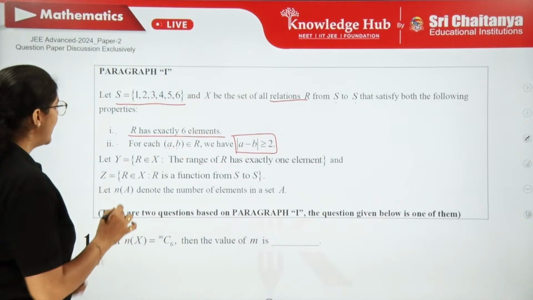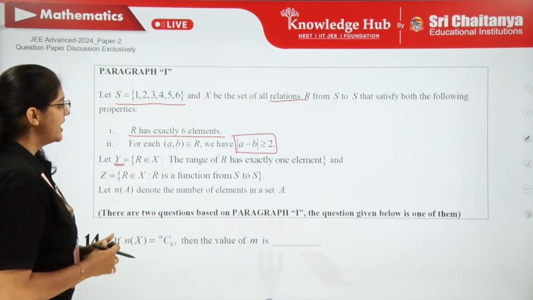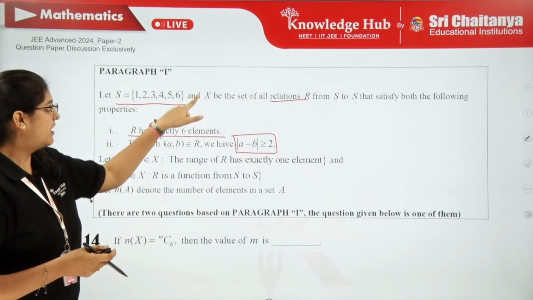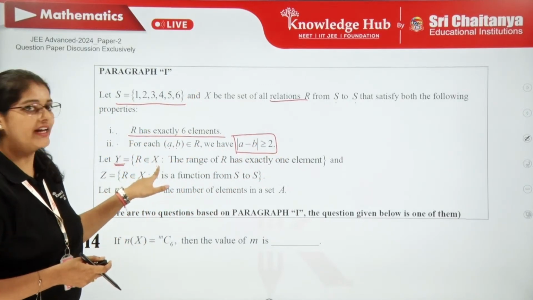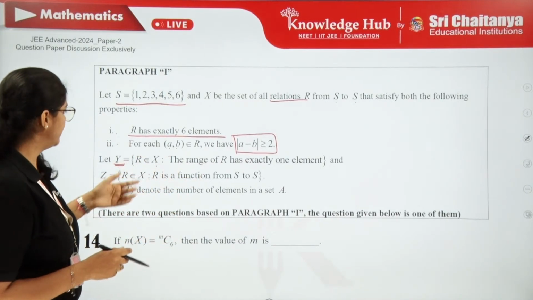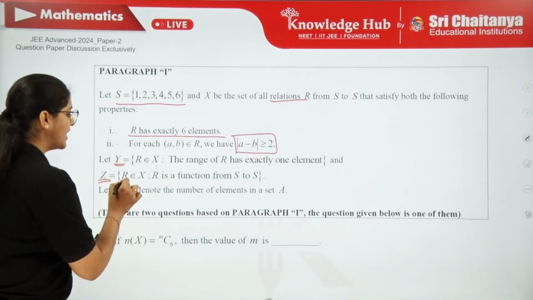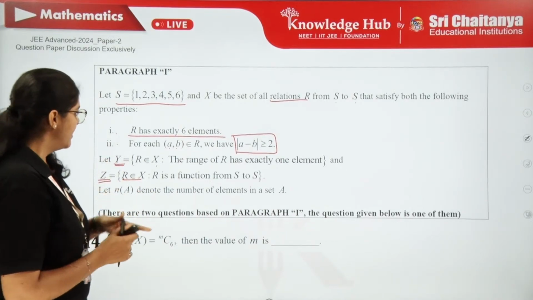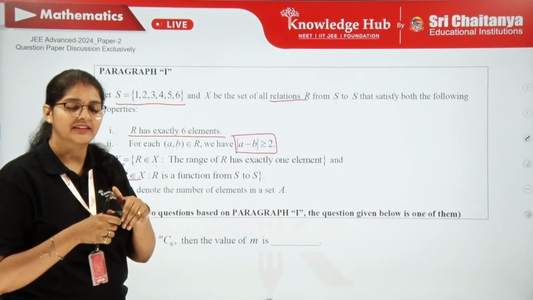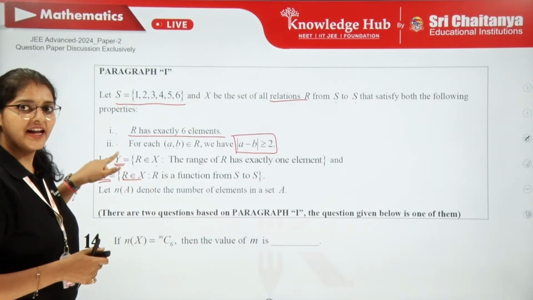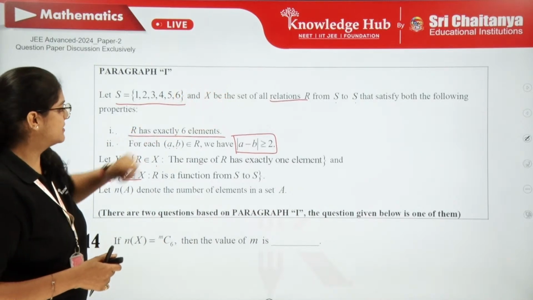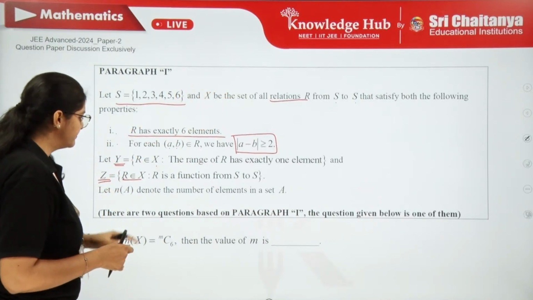Now what is given? Another set is given, Y. Range of X has exactly one element. That means out of all possible relations in the set X, the range should be exactly one element. So let's try to find that also. Z is given, again the relations from X only, where it is a function from S to S. Out of those relations, how many functions are there? So in order to find Y and Z, you first have to analyze how many relations are there in X. So let's try to understand this.